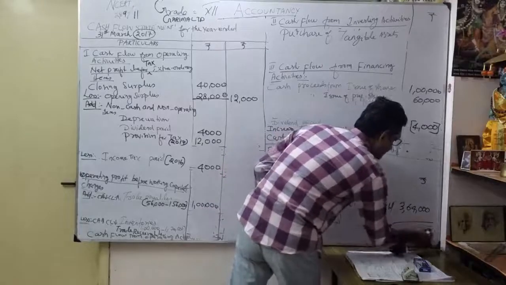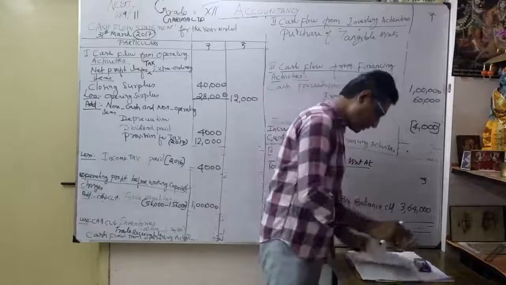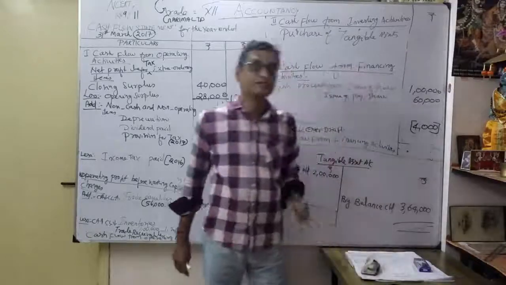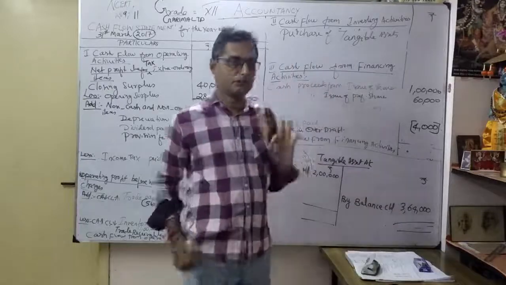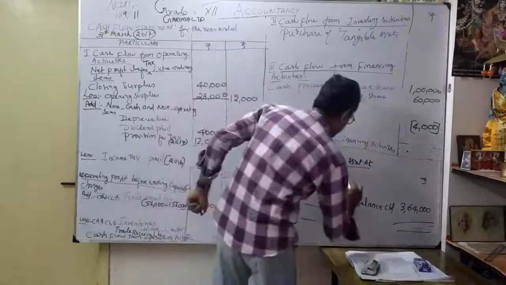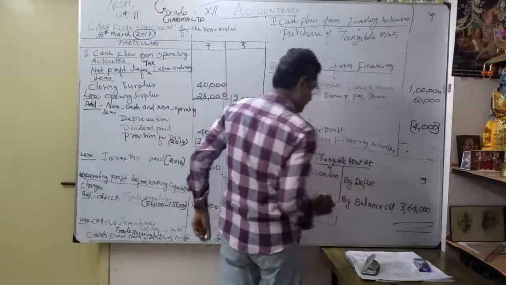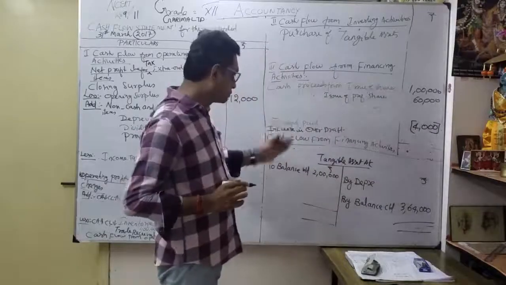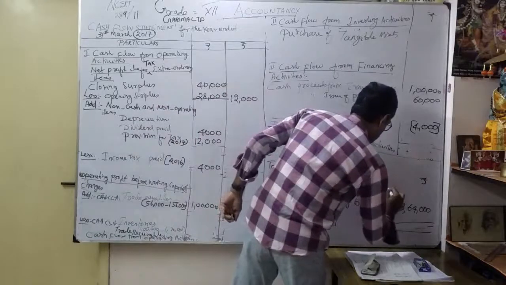So what is the adjustment they have given? See, turn to the next page in our NCERT book. They have given depreciation charged during the year, 32,000. So what's our first duty? I'm going to show it here: by depreciation, nothing but depreciation account credited to tangible assets. That's why by depreciation, how much?